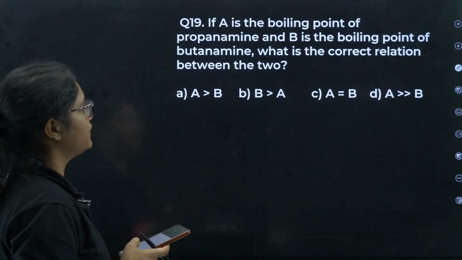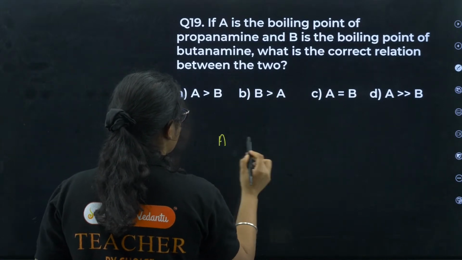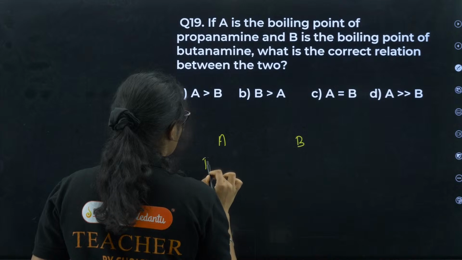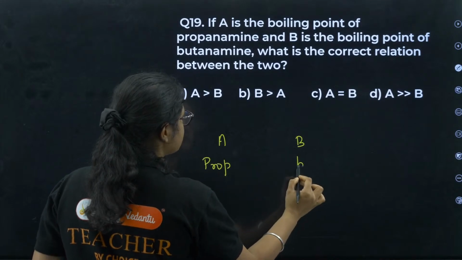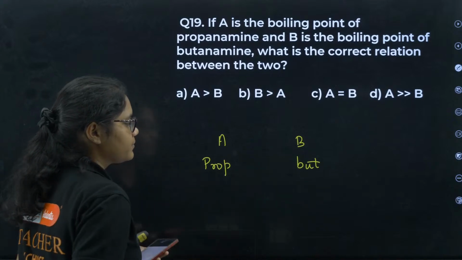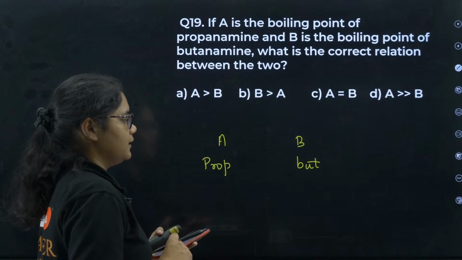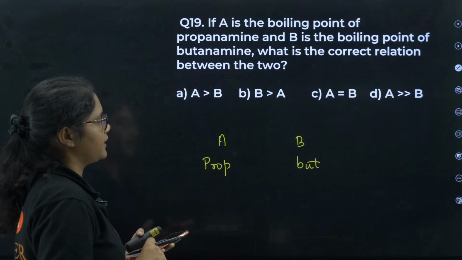If A is the boiling point of propanamine and B is the boiling point of butanamine. So A is there, B is there, boiling points. This is propanamine and this is butanamine. Then what is the correct relation between two? What is the correct relation between A and B? Yes, can you tell which one will be higher?